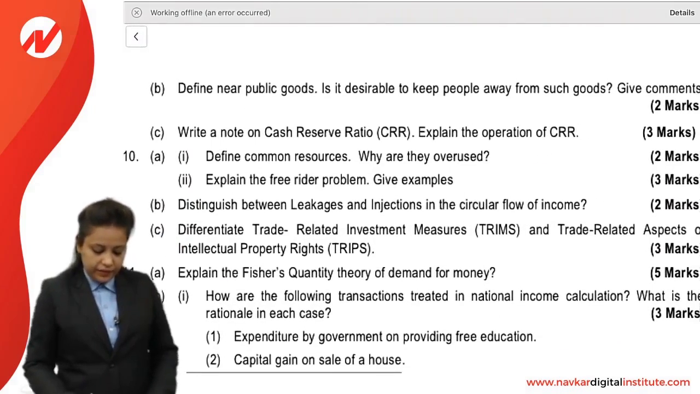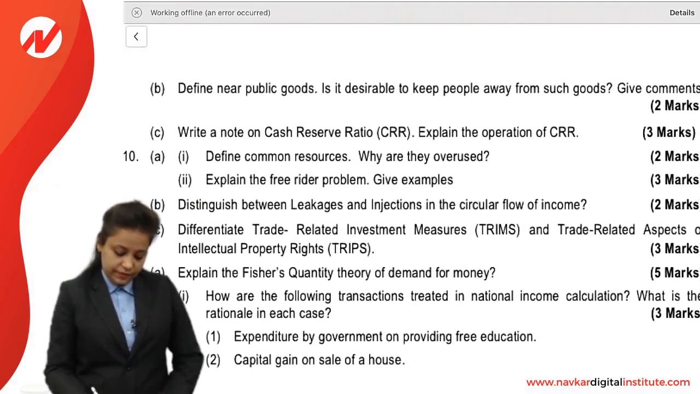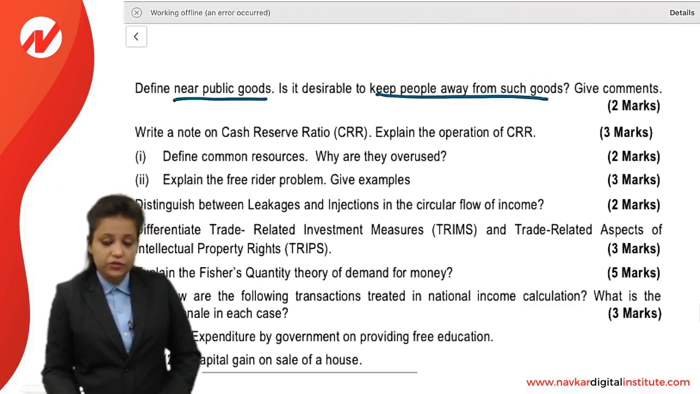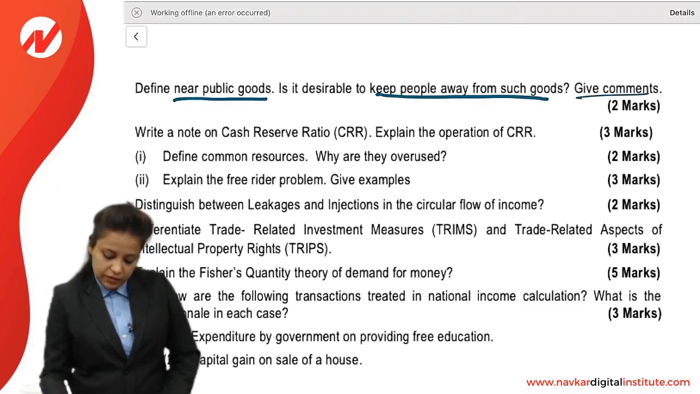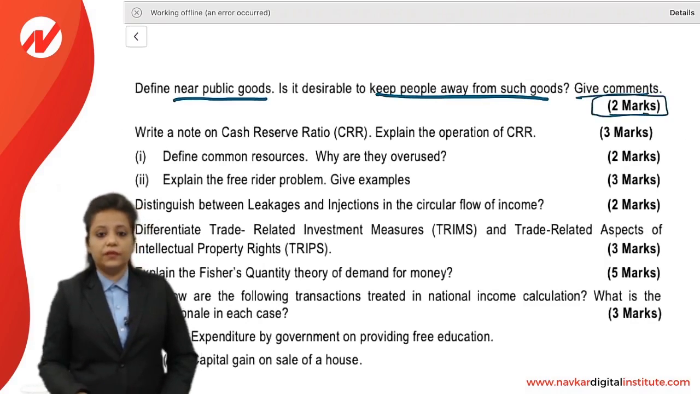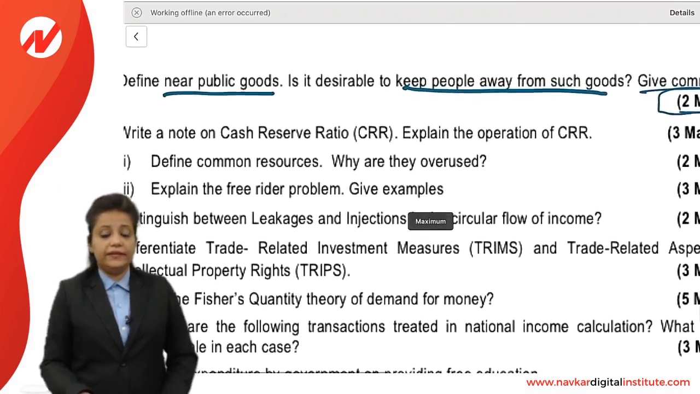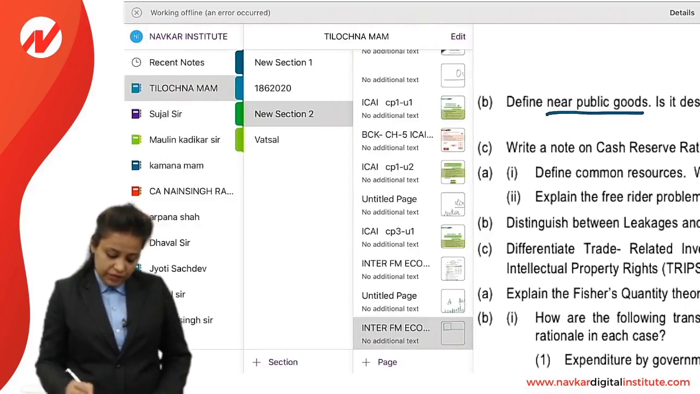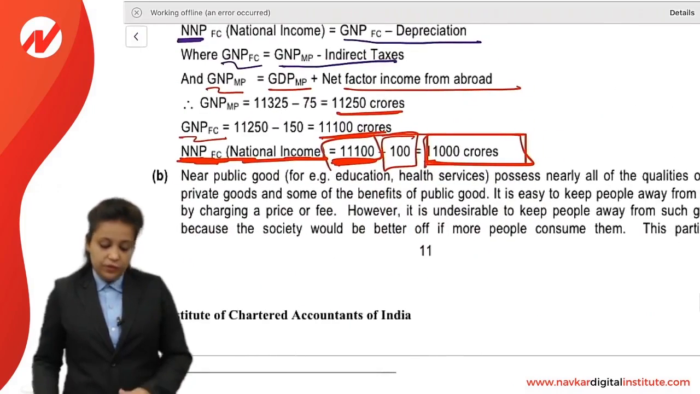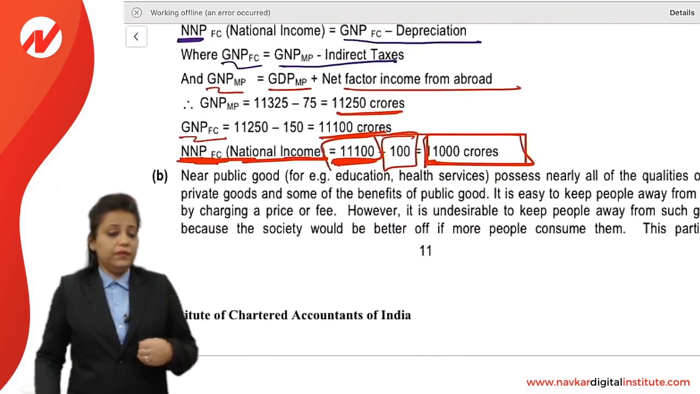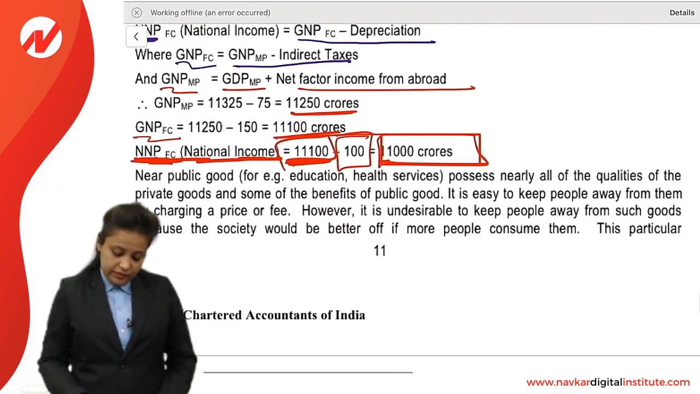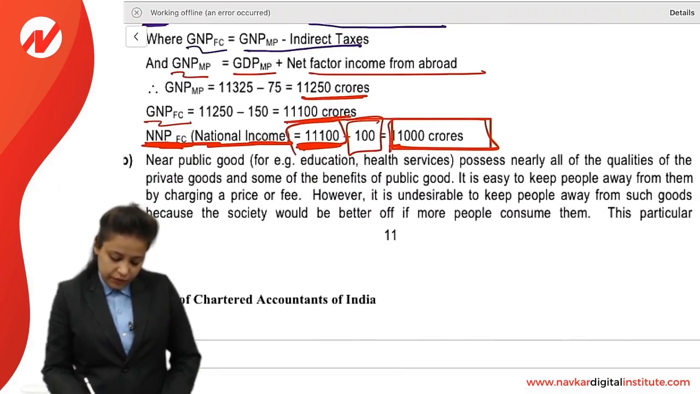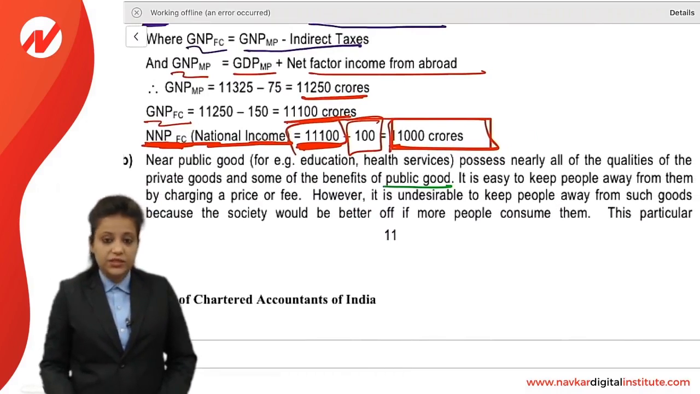Question number 9B. Define near public goods. Is it desirable to keep people away from such goods? Give comment. This is a 2 marks question. Near public goods and is it desirable to keep people away from such goods? So near public goods, they are education, health services, medical, etc. They have all the qualities of private goods and some of the qualities of public goods. So they are near public goods.